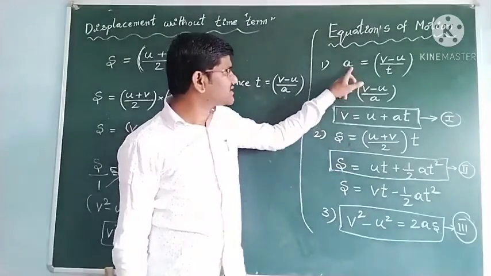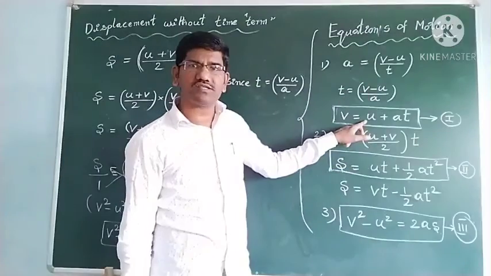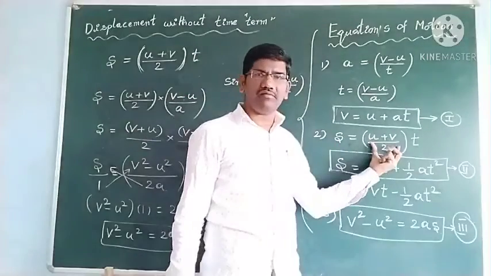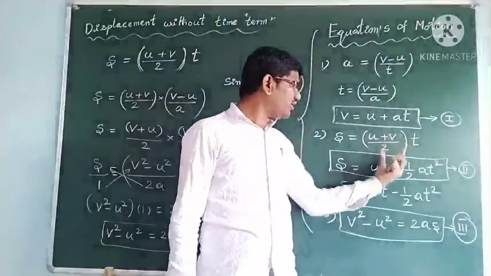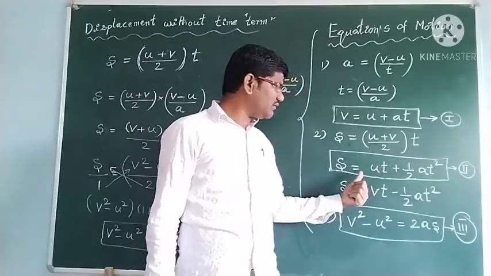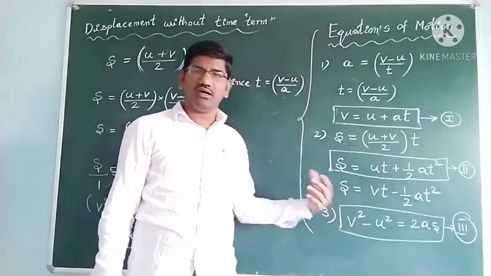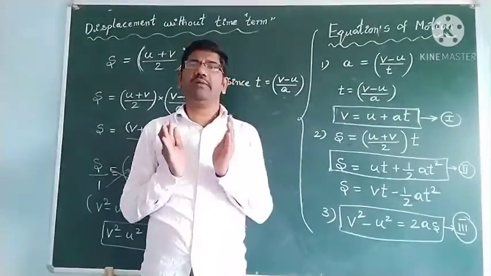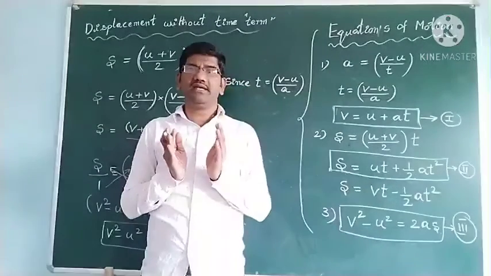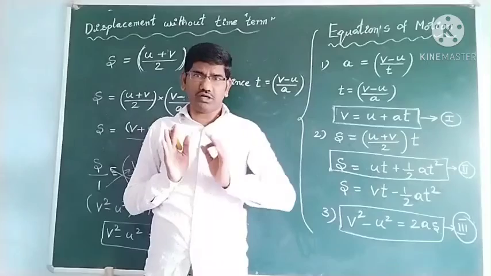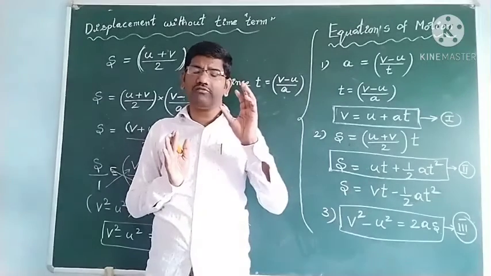All are derived from here only. Simply from the acceleration definition we got the first formula, and after that we took displacement is equal to average velocity into time, and instead of this v we substituted some value and got one equation, and next this equation. All these equations are very important, my dear students. The kinematics lesson and these equations of motion are very important for all physics lessons.